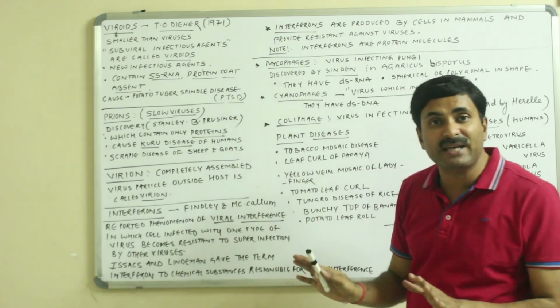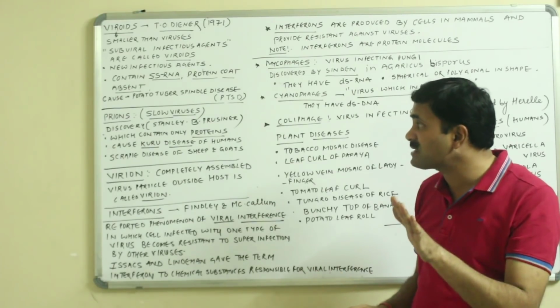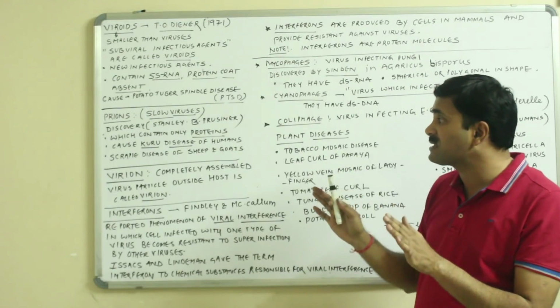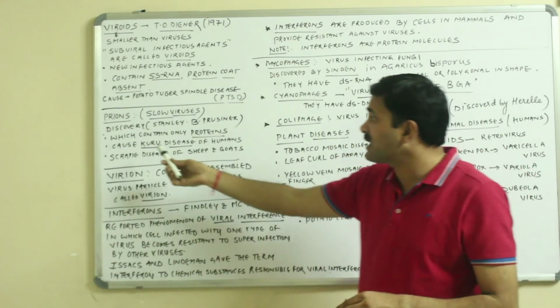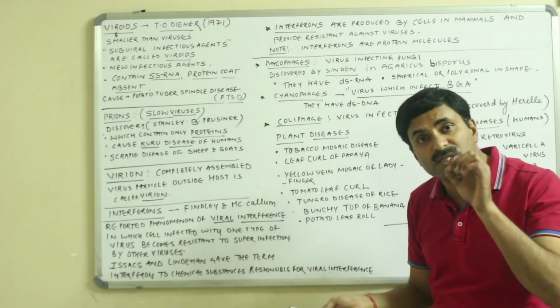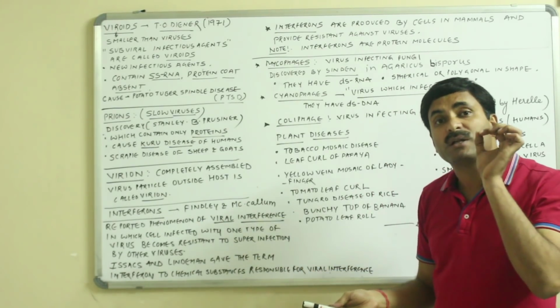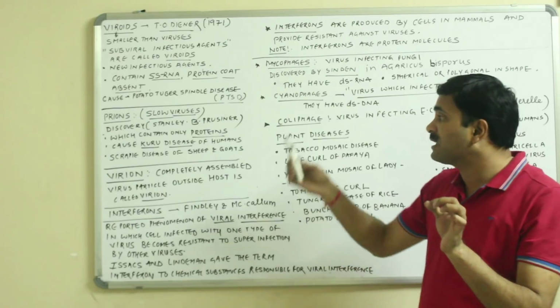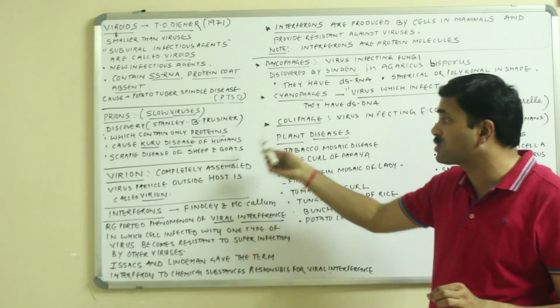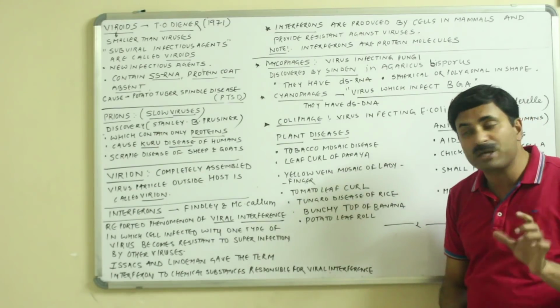Here only proteins are there, meaning these are the viruses which do not have genetic material and they cause diseases in animals. For example, they can cause Kuru disease in humans. This Kuru disease is related to the nervous system of human beings, and the scrapie disease of sheep and goats is also caused by prions.